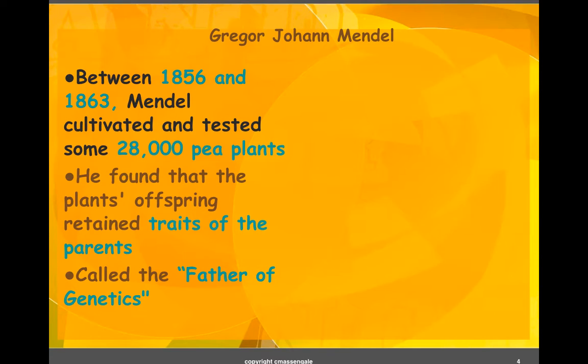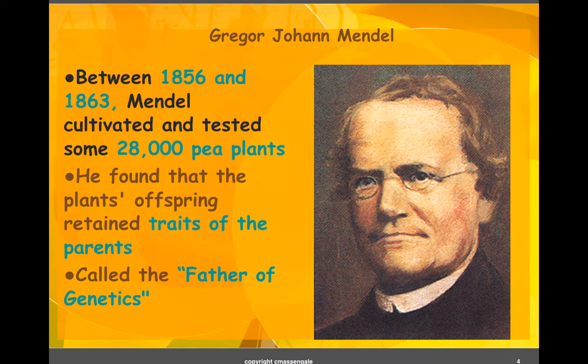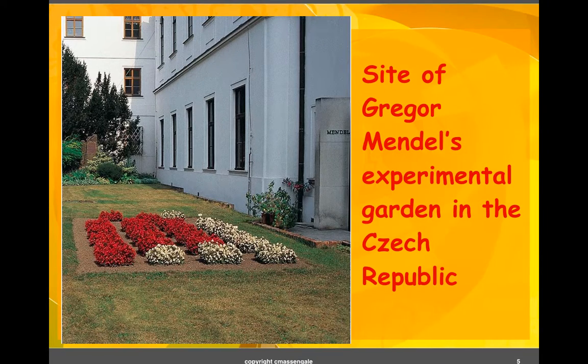Between 1856 and 1863, Mendel cultivated and tested somewhere in the numbers of 28,000 pea plants. He found the plant's offspring retained traits of their parents, and he's really known as the father of genetics. So his work paved the whole way for the unit that we're studying right now. Here's a site of Gregor Mendel's experimental garden in the Czech Republic.